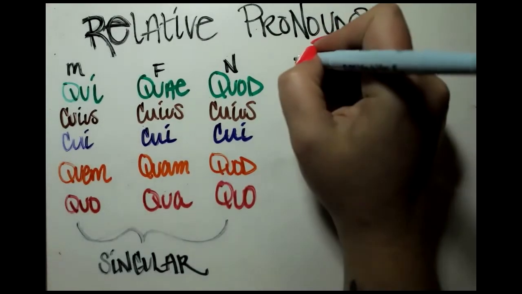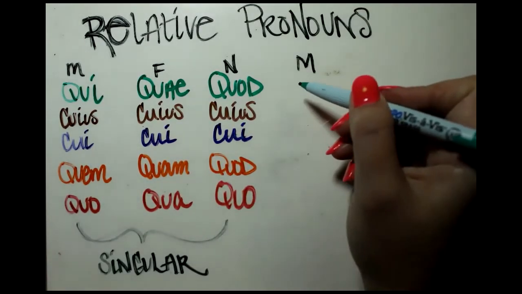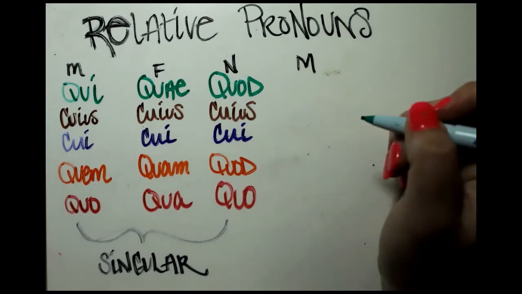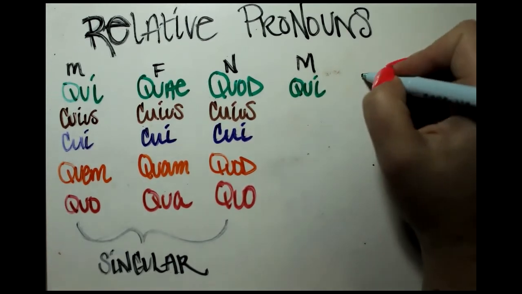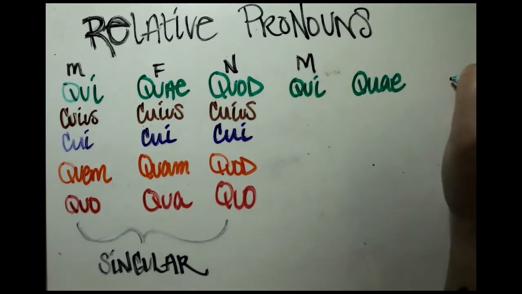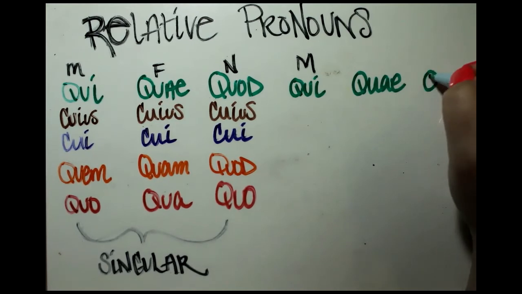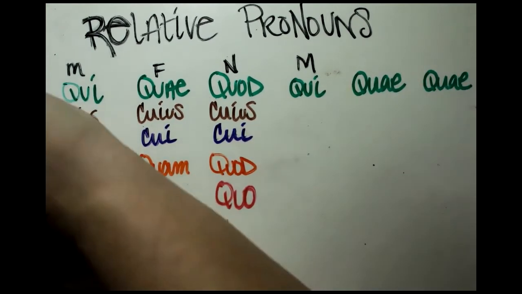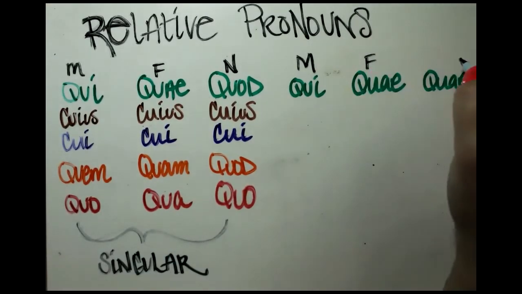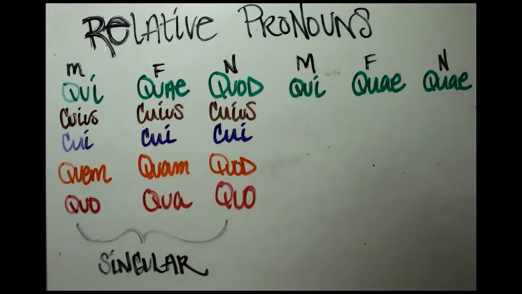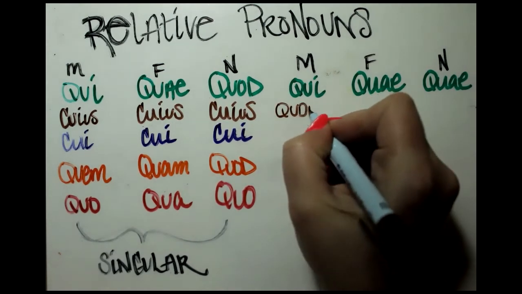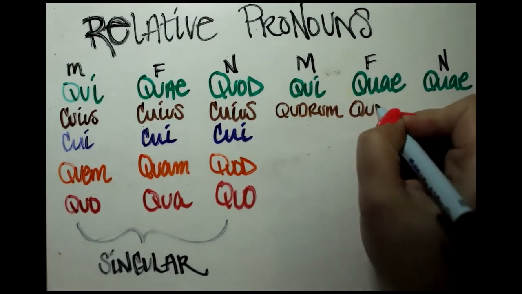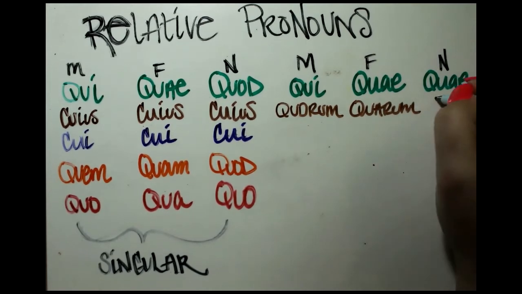Next, we're going to go to our plural. So put a little M here. The plural relative pronoun for masculine here is just qui again. Plural feminine, same as singular. And then plural neuter is going to be quae as well. So qui, quae, quae. Masculine, feminine, neuter. Okay. For your genitive, quorum. For the feminine, quarum. And for the neuter, quorum.